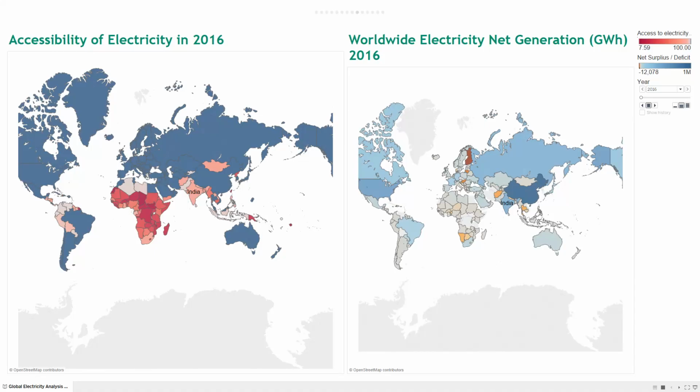Compared with the accessibility table on the left, we find that some countries already have a surplus in electricity power, while their entire population still does not have full access to electricity power. Let me point out India as an example. In 2016, India had a huge surplus in electricity power, while around 15% of the population still had no access to electricity power.